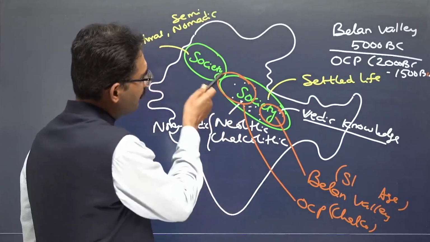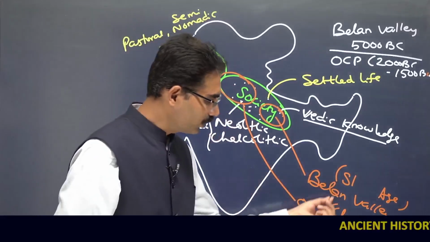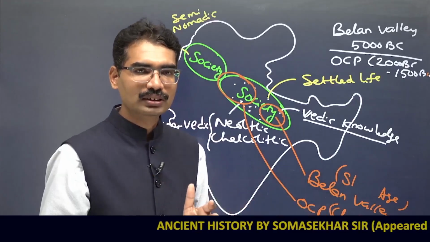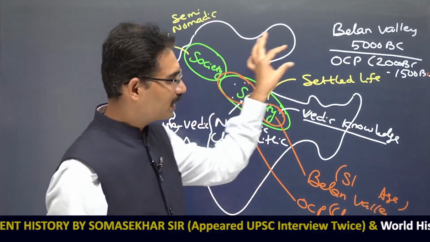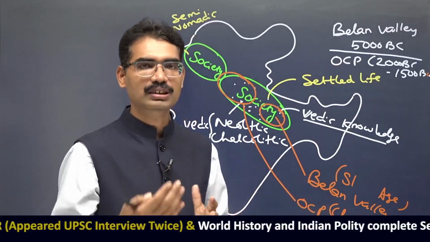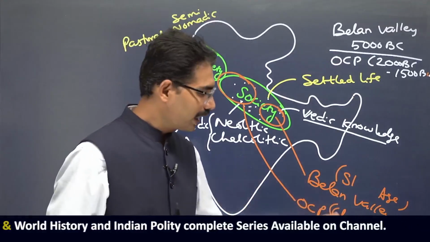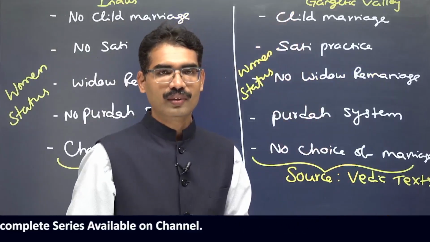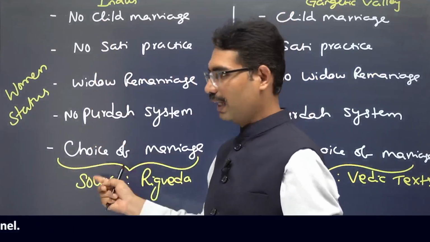Now, when some people who are following Rig Vedic tradition migrate, they are going to come in contact with these people also. Sometimes there may be conflict, but after some time they are going to merge. When Belan Valley people or OCP people, who are simply forest people or any other type of people, come into contact with Vedic life, gradually they will also try to follow these practices. But those who are yet to come into contact with Vedic tradition will be like this.